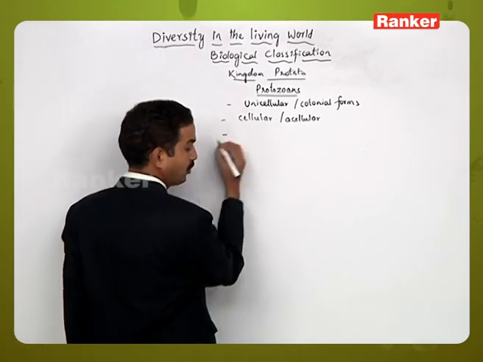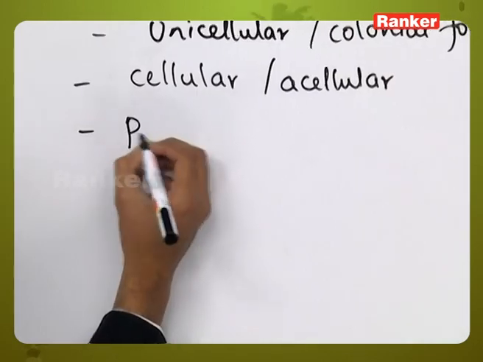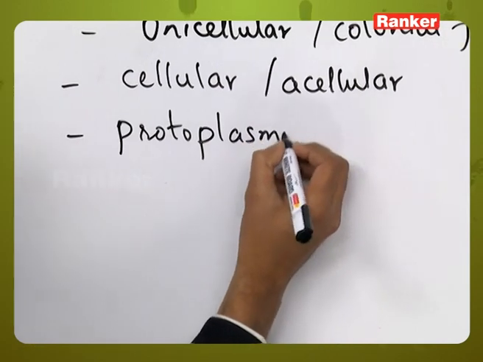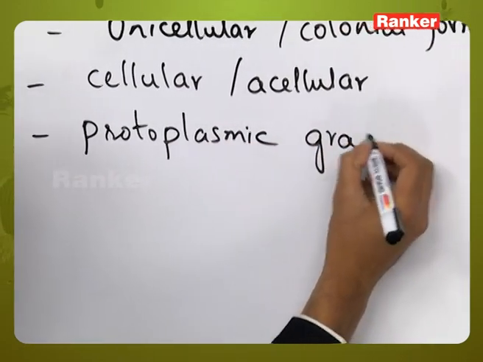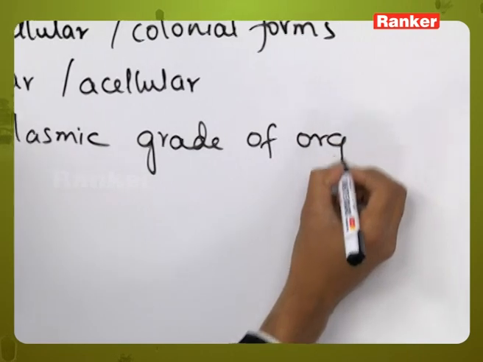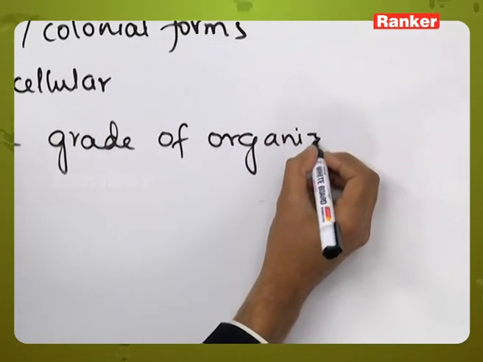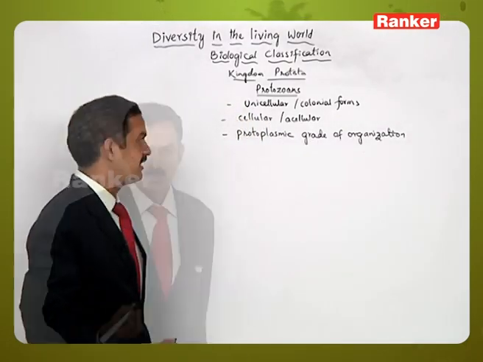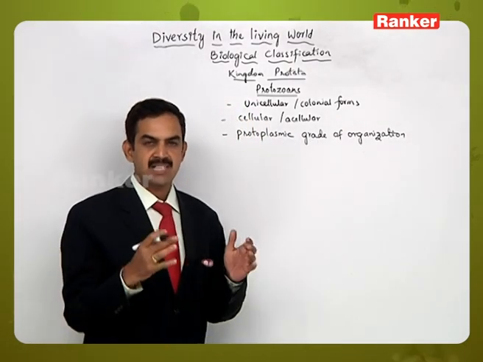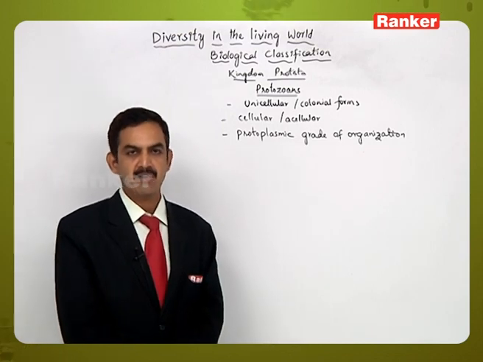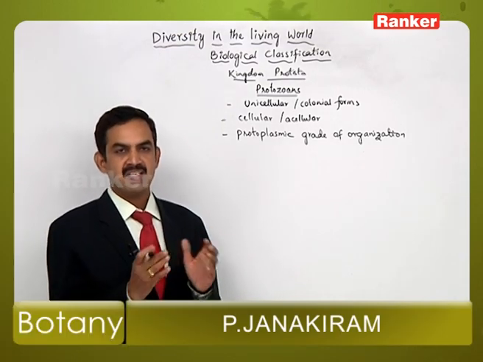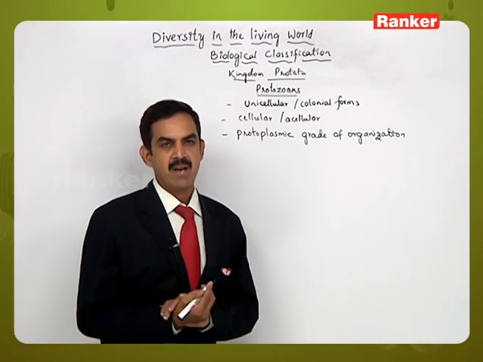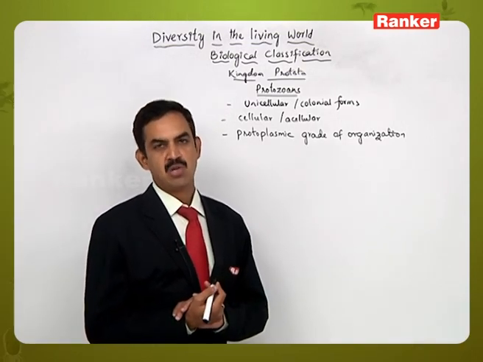And they show protoplasmic grade of organization. That is, inside the cell the protoplasm is present, and that shows some sort of division of labor in which the entire cell structure performs all the functions required for the survival of its life processes.